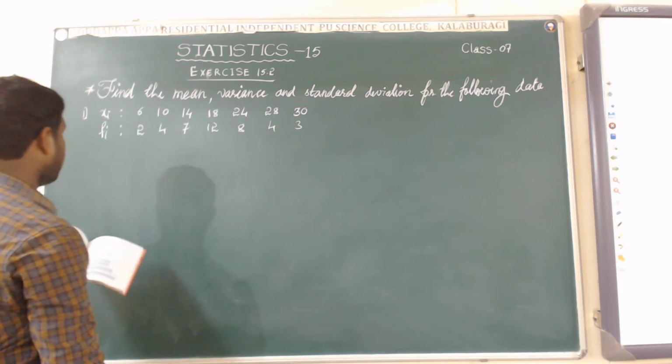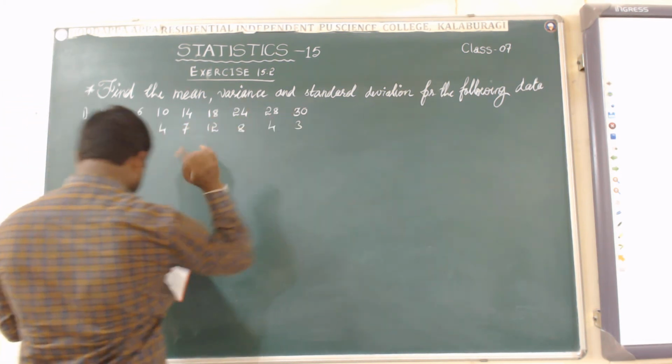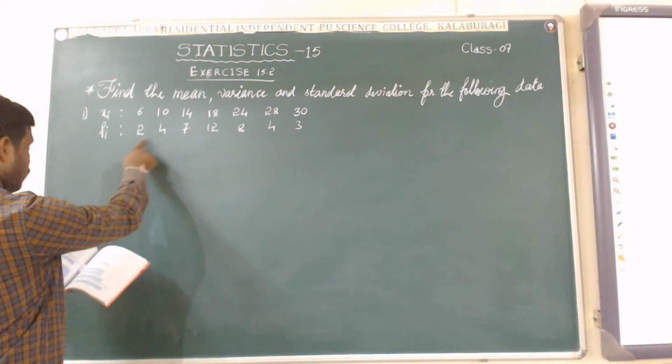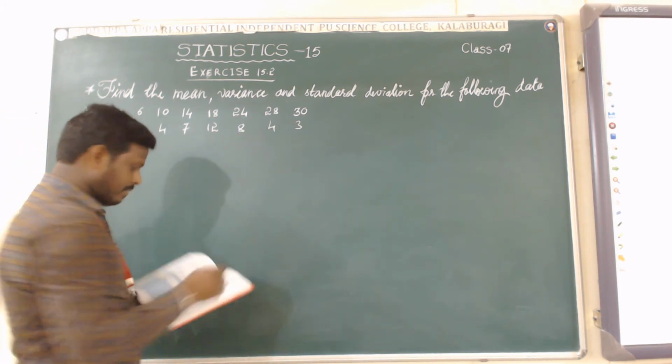Yes, 6, 10, 14, 18, 24, 28, 30 is right, and the fi values are 2, 4, 7, 12, 8, 4, 3. The given data is right.